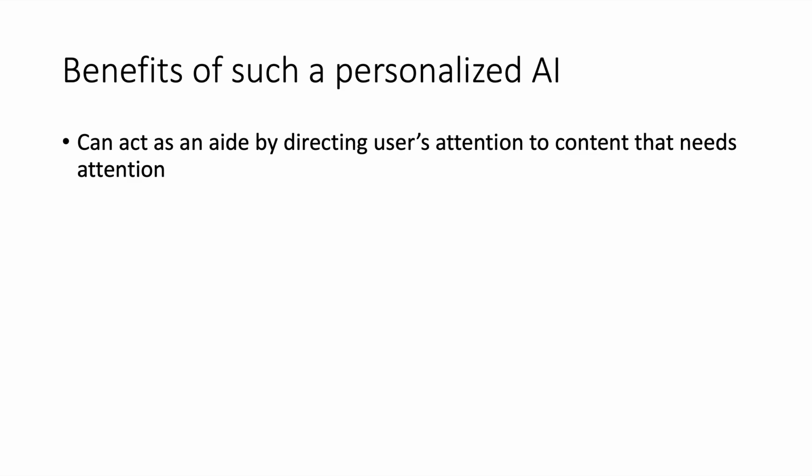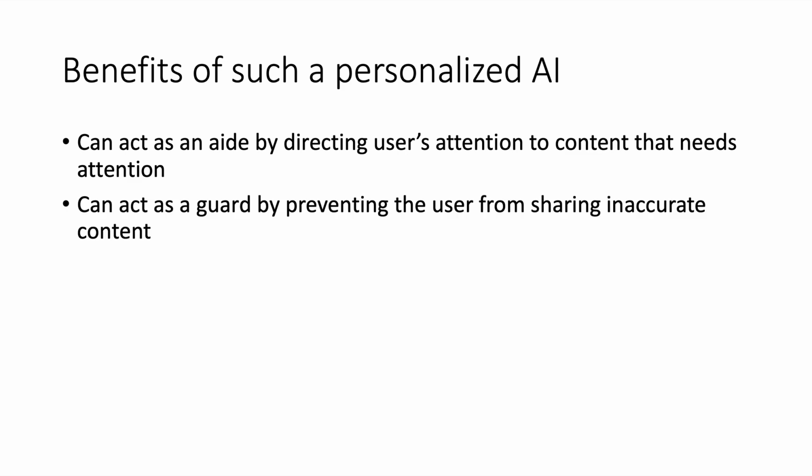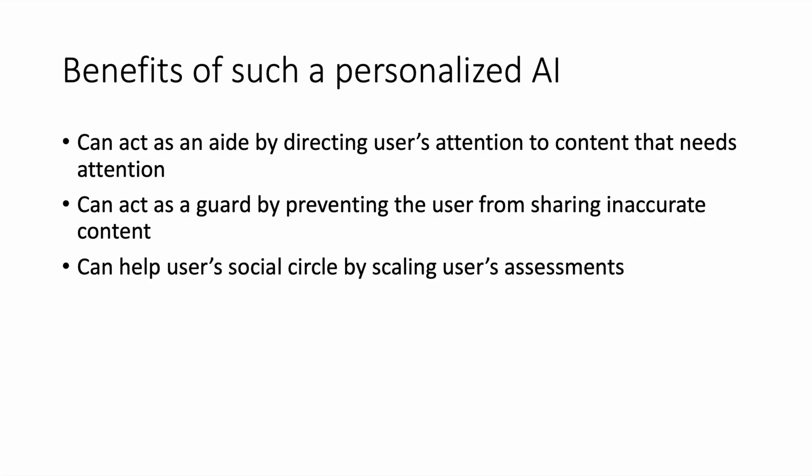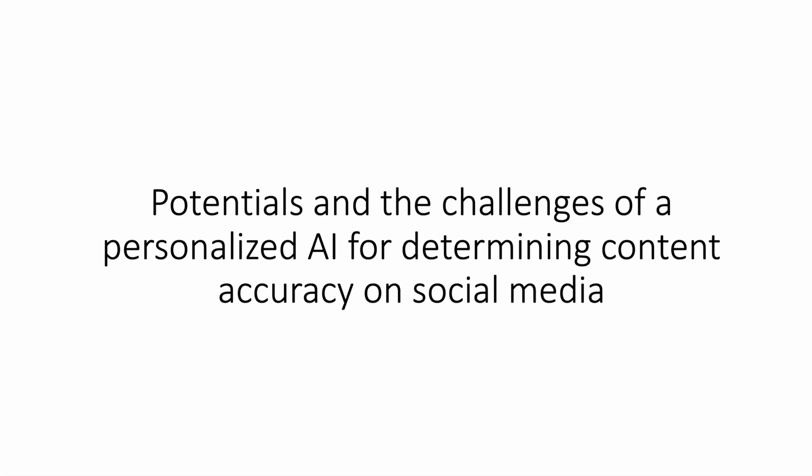This personalized AI can also act as a guard. When the user is about to share a post that the AI predicts the user may assess as inaccurate, the AI can nudge the user to have accuracy on top of their mind. And if the predictions of a user's personalized AI are displayed publicly, they also have the potential to benefit the user's social circle. So in this work, we explored the potentials and the challenges of incorporating a personalized AI for determining content accuracy on social media.